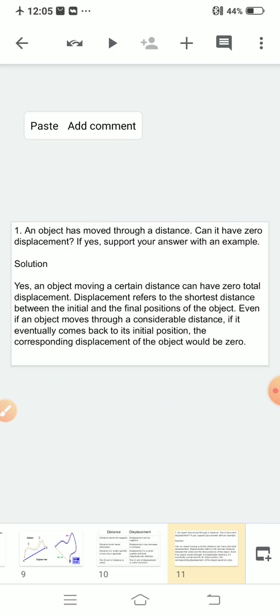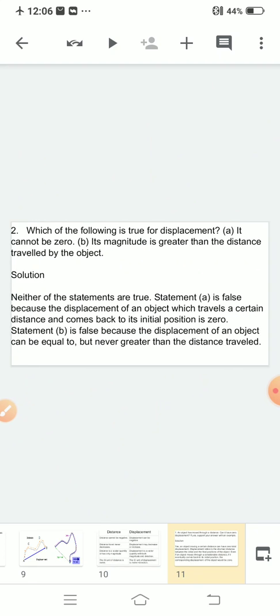Displacement refers to the shortest distance between the initial and final position of the object. Even if an object moves through a considerable distance, if it eventually comes back to its initial position, the corresponding displacement of the object will be 0. So there is only one case when your displacement can be 0, and what is that case? When your initial and your final position are the same. I think this answer is clear to you. Now move to the next one.